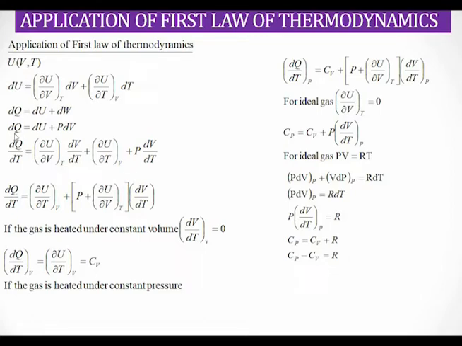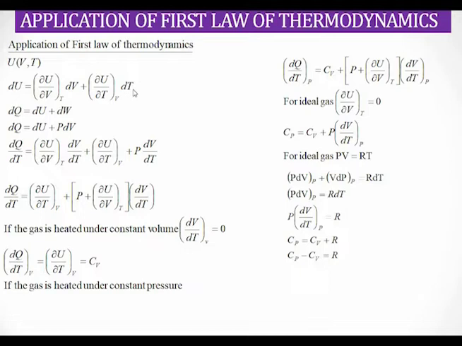So dQ is equal to (∂U/∂V) dV plus (∂U/∂T) dT plus P dV. And we are dividing this through dT.